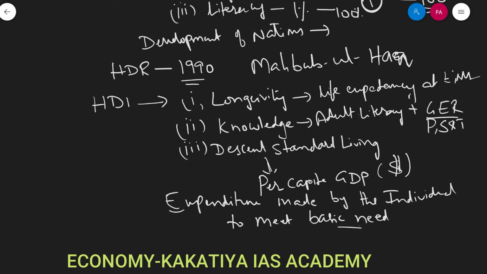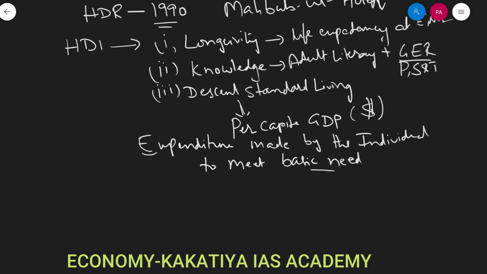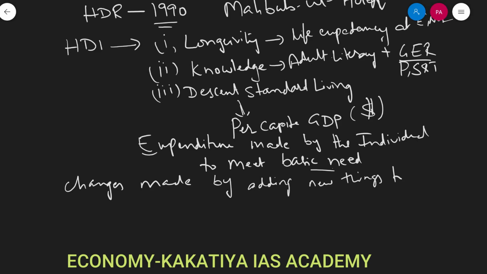So over a time, changes were made by adding new things to the HDI. These are gender development index, which was added in 1995, gender empowerment measure again in 1995.